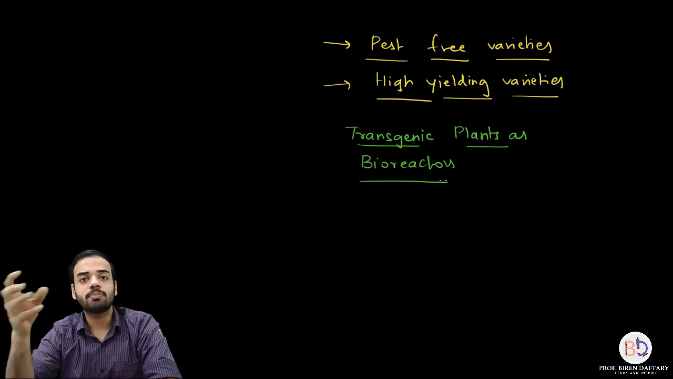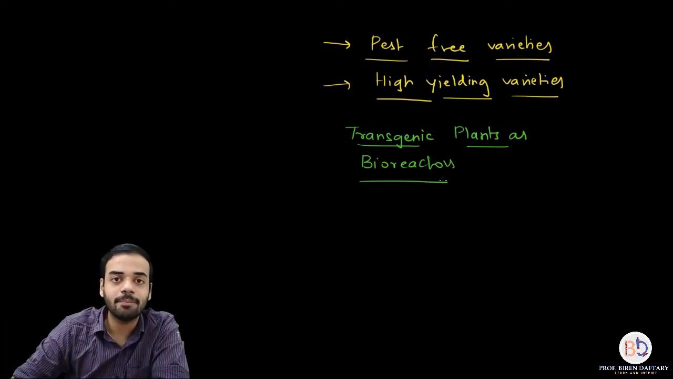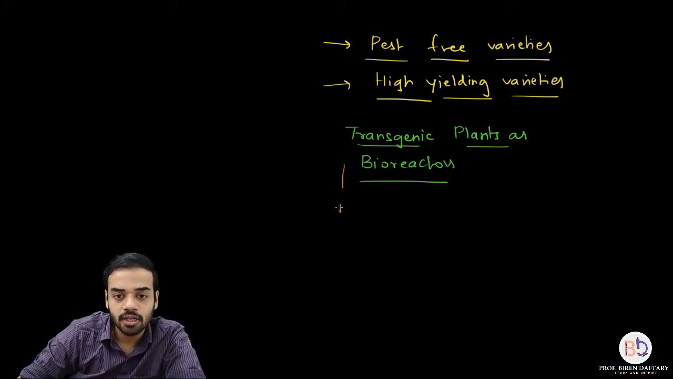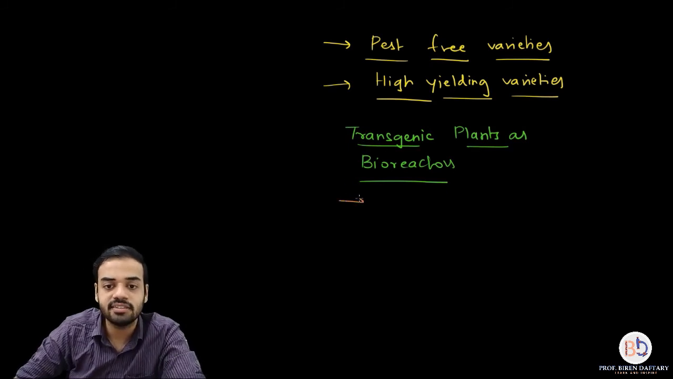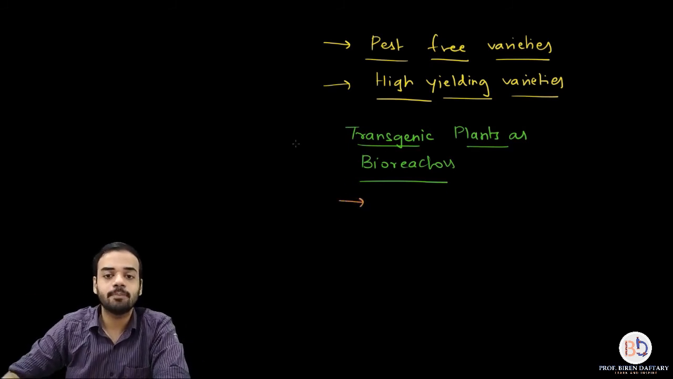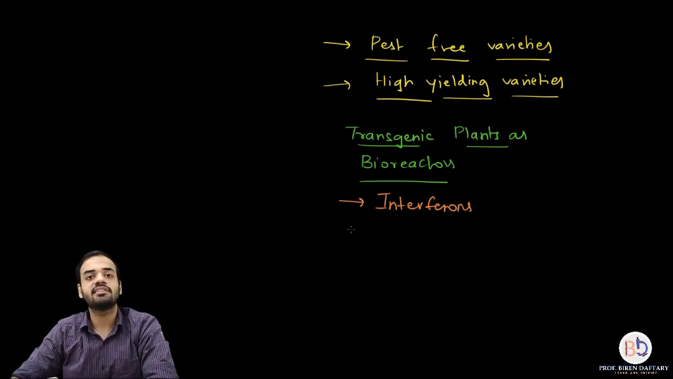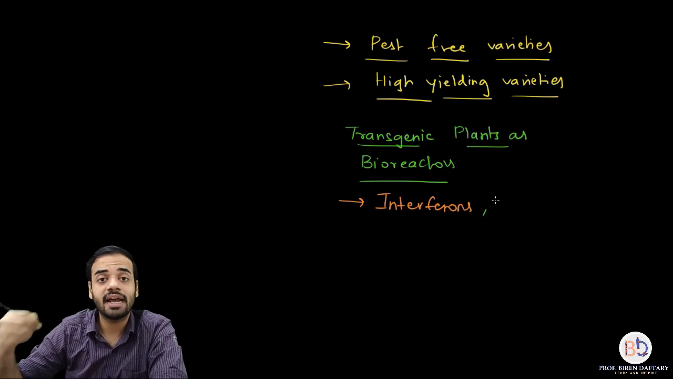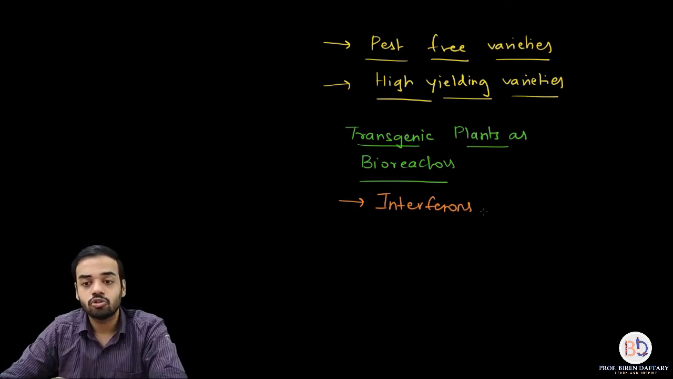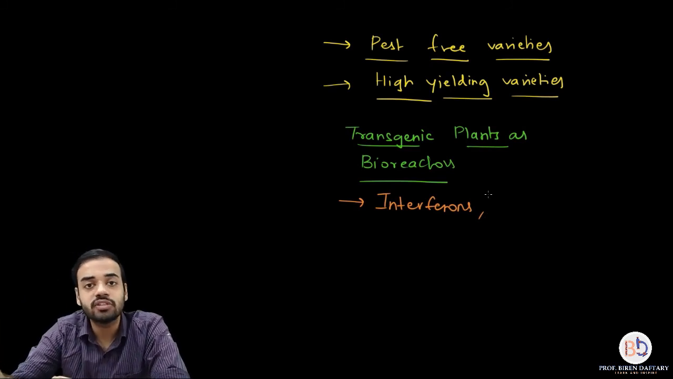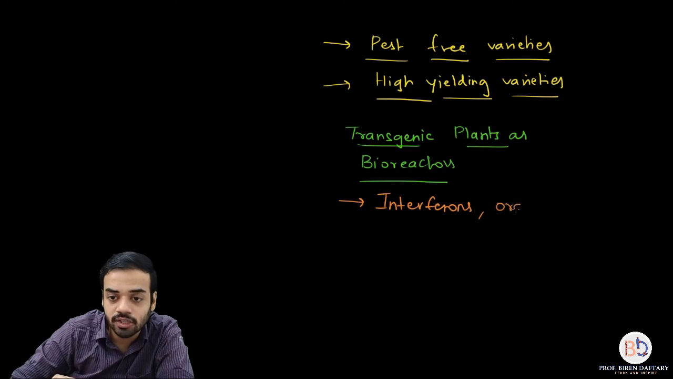Now how can you use plants as bioreactors? So you can get many commercially important substances from plants. For example, you can insert genes inside plants so that they can produce certain things called interferons. Let me write down the things first, then I will explain them. So you can get things such as interferons from plants. You can add genes inside the plant so that those genes will form proteins, and those proteins can be used as oral vaccines. So let me write down over here, oral vaccines.